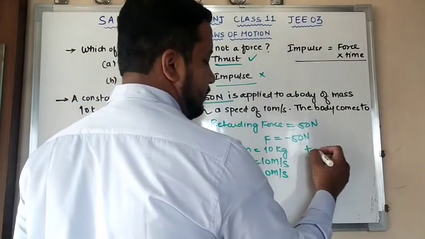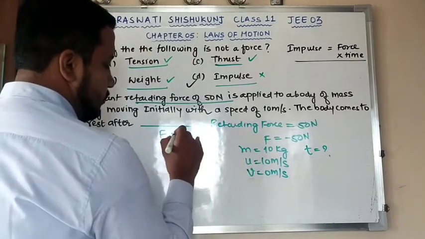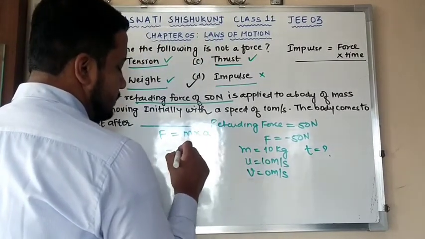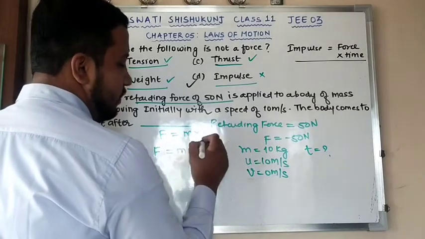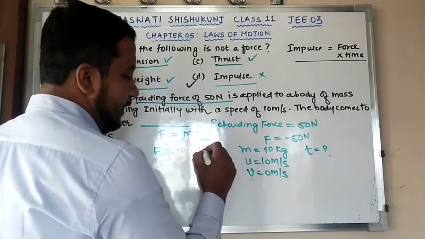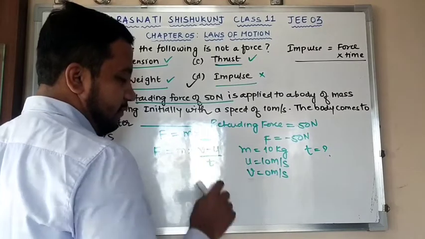Now we need to calculate the time. Now it's simple. Force is equal to what? Mass into acceleration. Mass I do know, force I do know. I don't have acceleration with me. So what I'll do, acceleration is nothing but change in velocity upon time, that is (v minus u) by t.